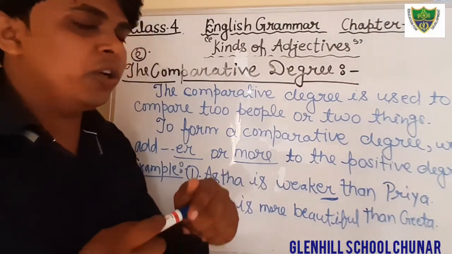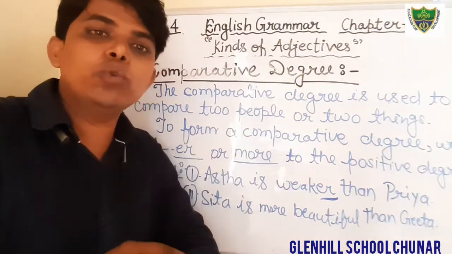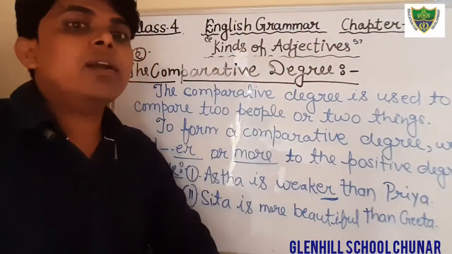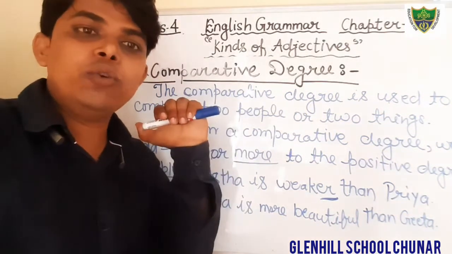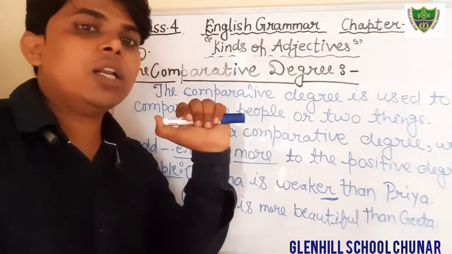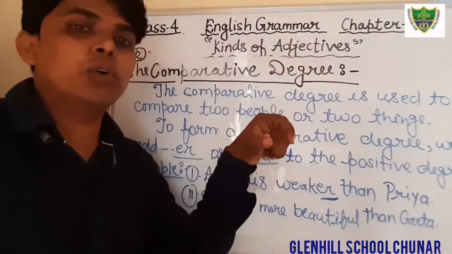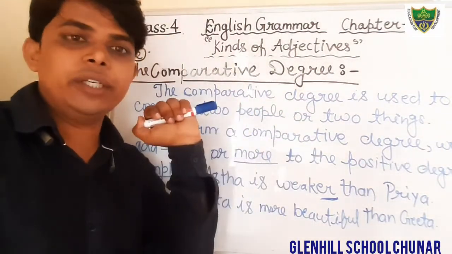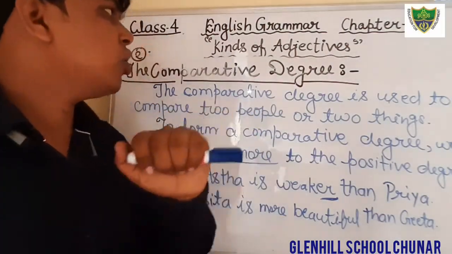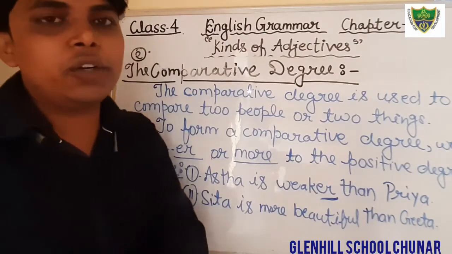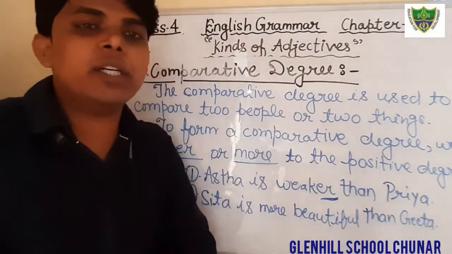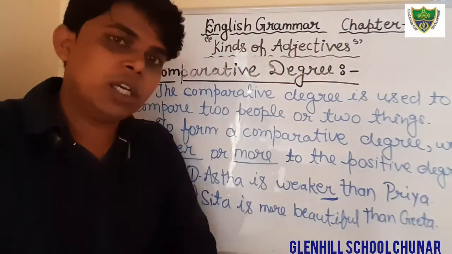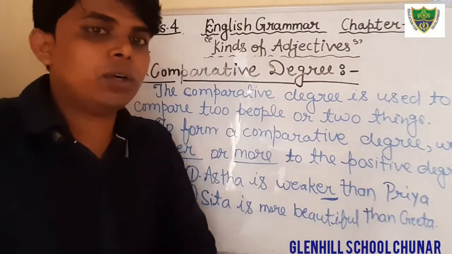Okay students, so this is all about the comparative degree. In the comparative degree we compare two things or two objects or two people. And how do we form comparative degree? By adding ER to the positive degree, or sometimes we add more before the positive degree. So this is all about the comparative degree, and we have also read positive degree. In the next class we will discuss the superlative degree. Okay students, so that's all for today. Thank you.